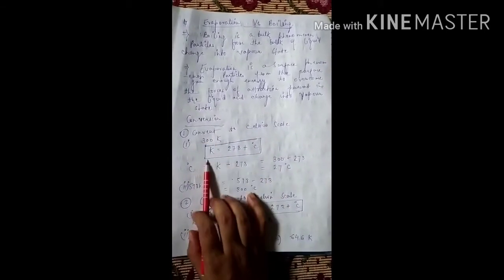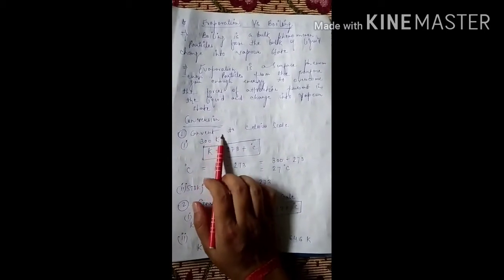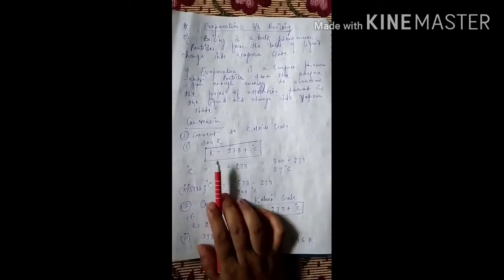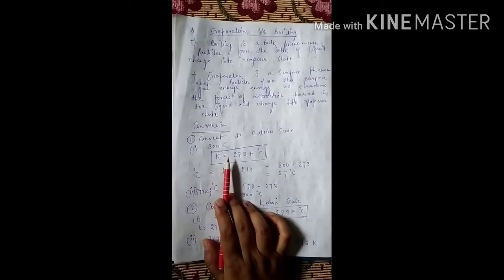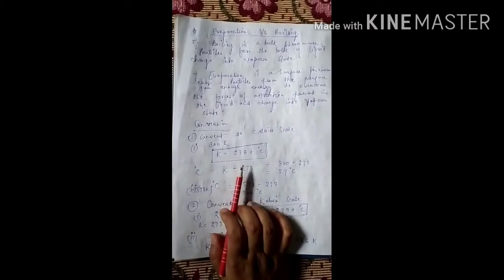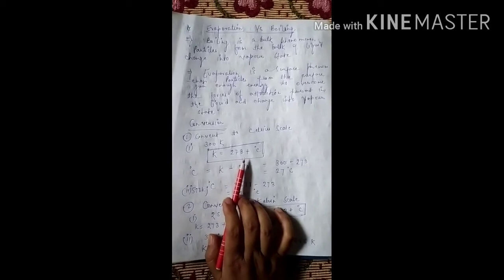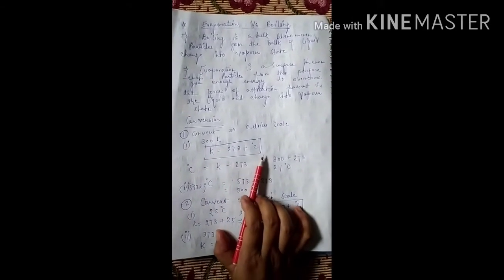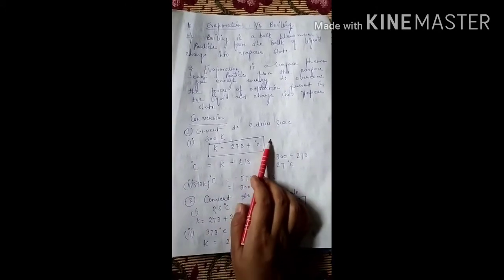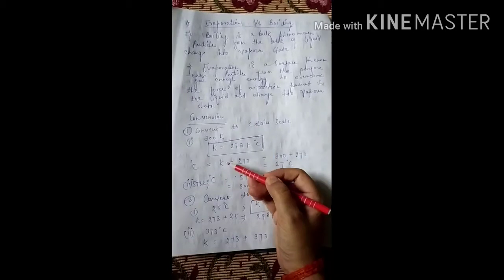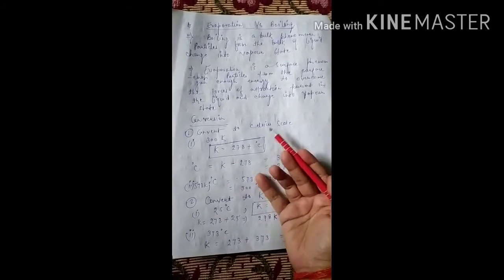What is the formula for conversion? Kelvin equals 273 plus degrees Celsius. Meaning 273 is added to the Celsius number given, and it converts into Kelvin.